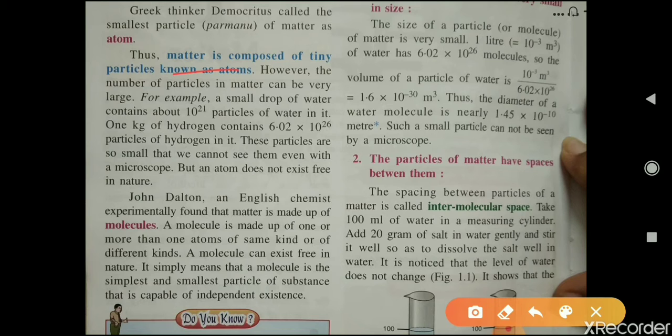Okay, these particles are so small that a drop of water contains about 10 to the power 21 particles of water. So you can understand how small the atom is. Means a drop of water contains 10 raised to the power 21 particles of water in it. And 1 kg of hydrogen contains 6.02 into 10 raised to the power 26 particles of hydrogen in it. Means these particles are so small that we cannot see them even with a microscope. Okay, but an atom does not exist free in nature. Means a single atom cannot exist free in nature.